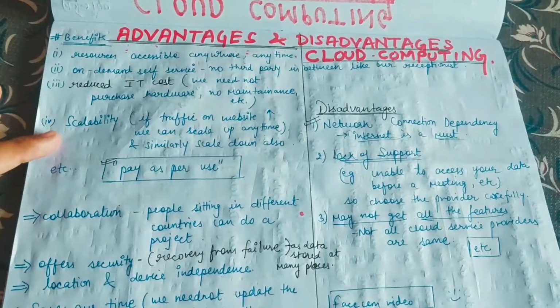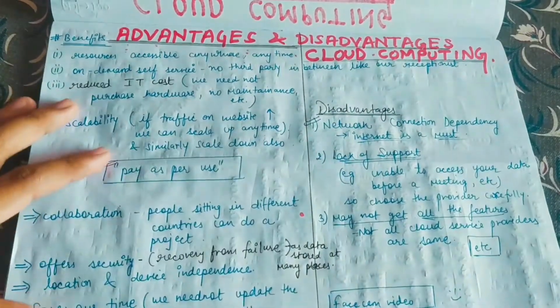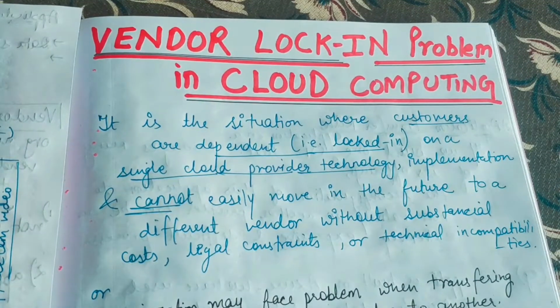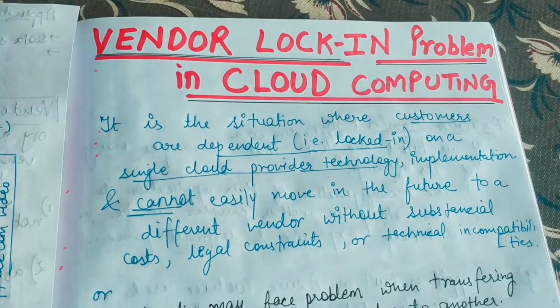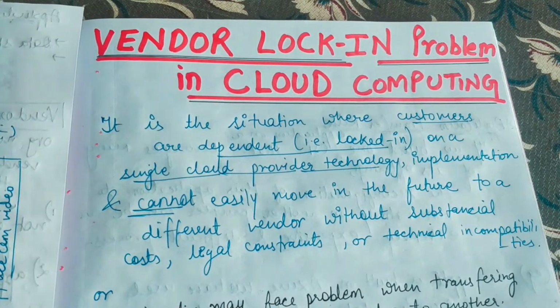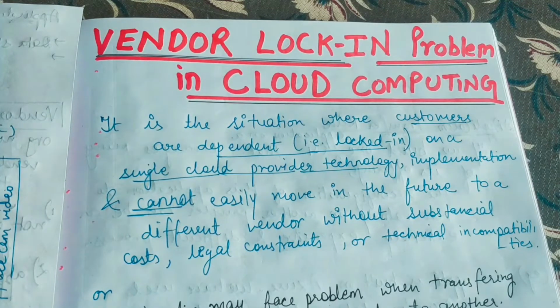Now in today's video, I'm gonna tell you about one more disadvantage, which is nothing but vendor lock-in problem in cloud computing. Now guys, let's imagine a scenario where your organization has taken some services from a cloud service provider. Let's say the cloud service provider is AWS. They have taken all the services from AWS only.